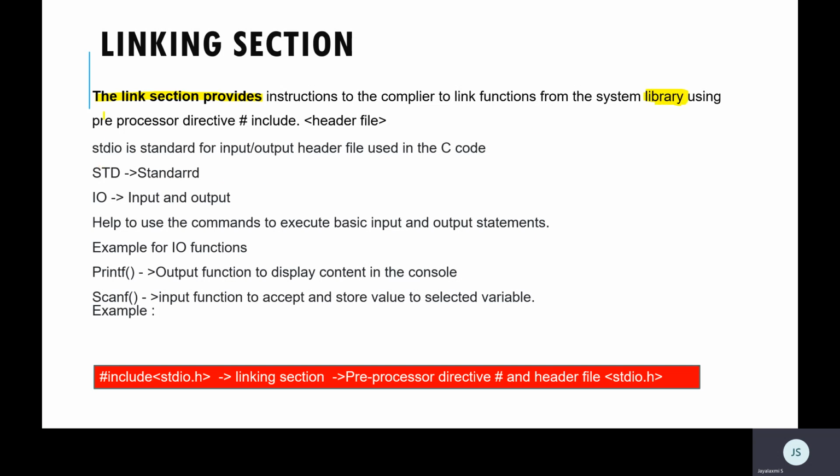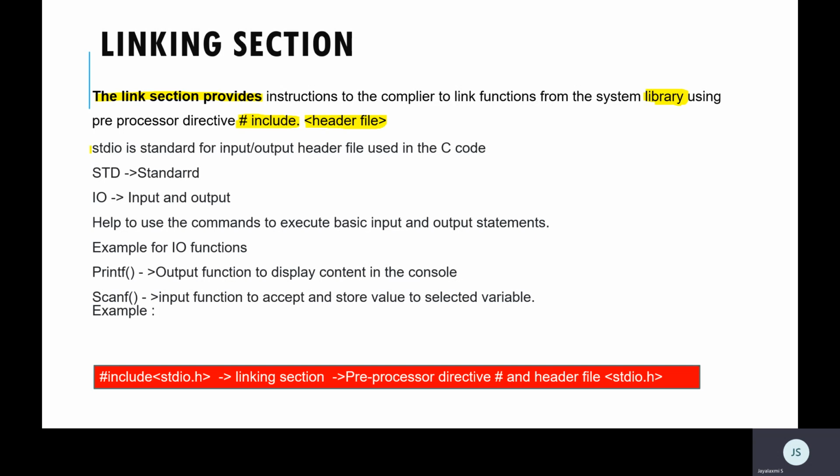Here, how do I do that? That is done with the help of a preprocessor directive, and the symbol we use here is hash include, which is considered a preprocessor directive, and we give a header file from where I have to connect. That file is called a header file.